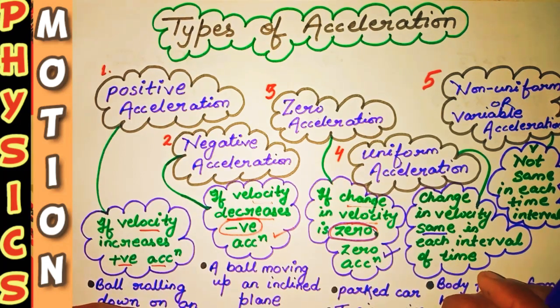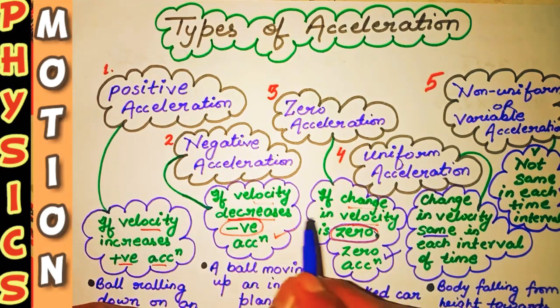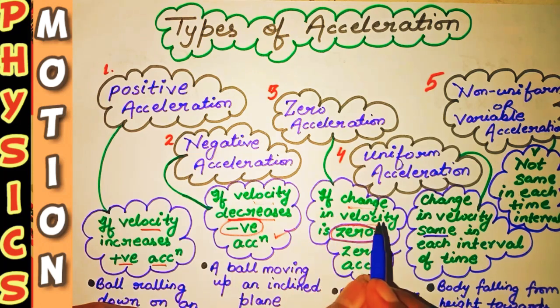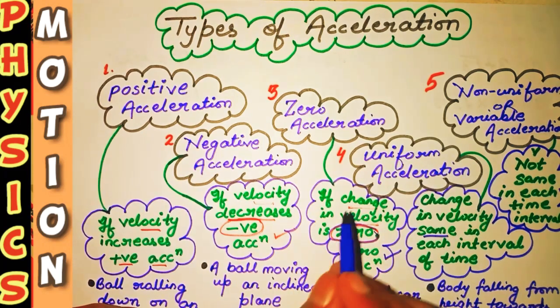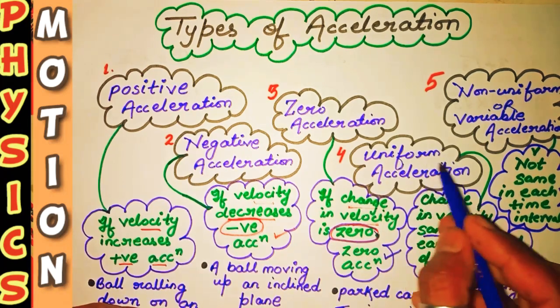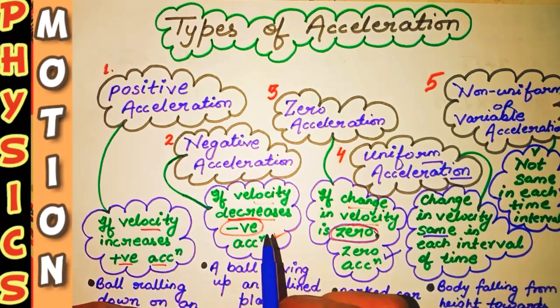Now after 10 minutes the speed of the train is same, equal to what? 46 kilometer per hour. Now after every 10 minutes the speed of the train is same. In that case you can say that this is uniform acceleration of the train.